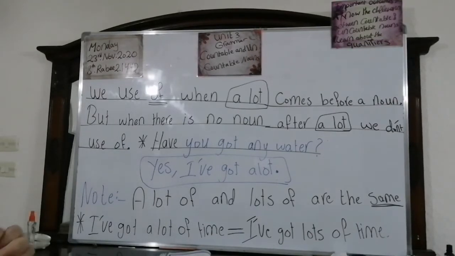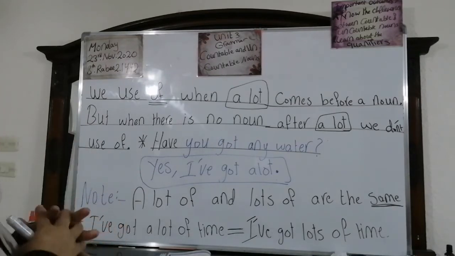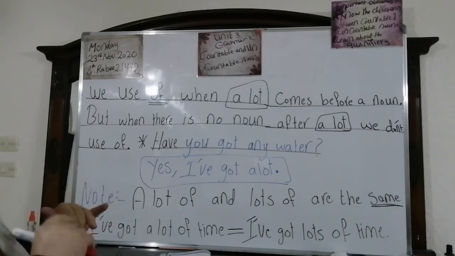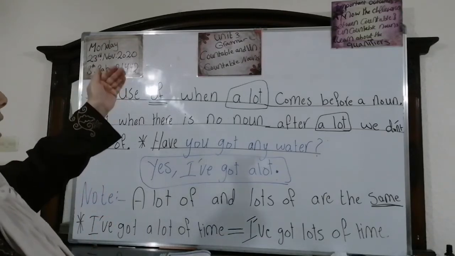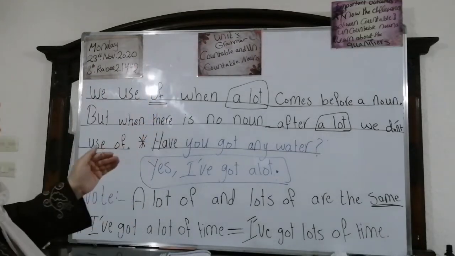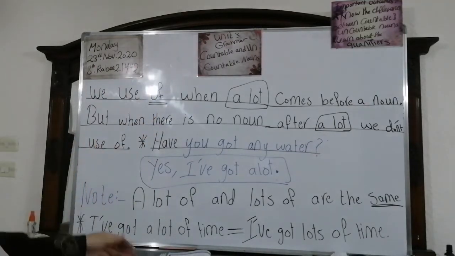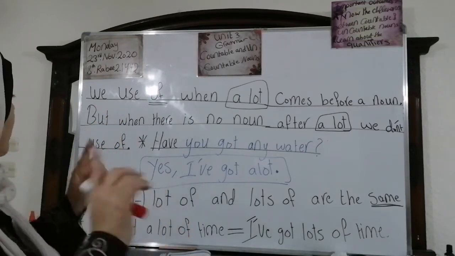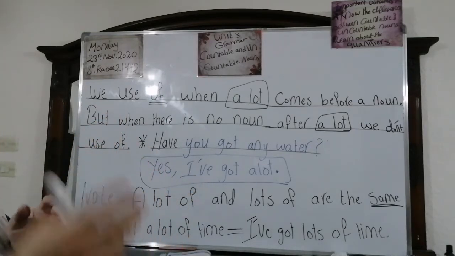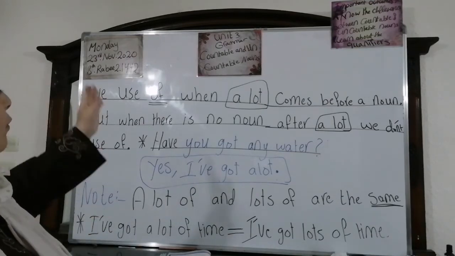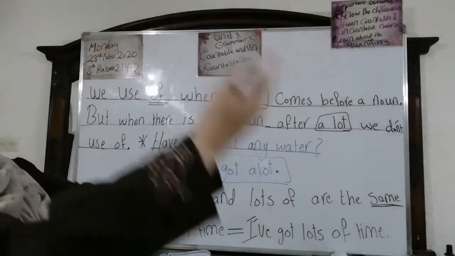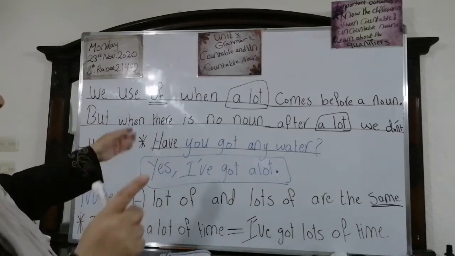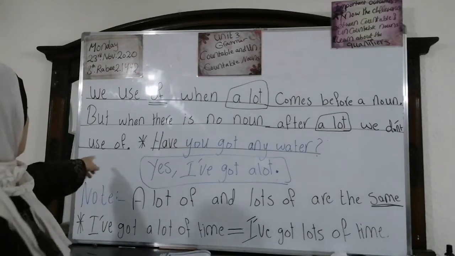another note. Look here. We use of when a lot comes before a noun. Okay? Again, we use of when a lot comes before a noun. But look at this one. When there is no noun after a lot, we don't use of. Okay? But when there is no noun after a lot, we don't use of.